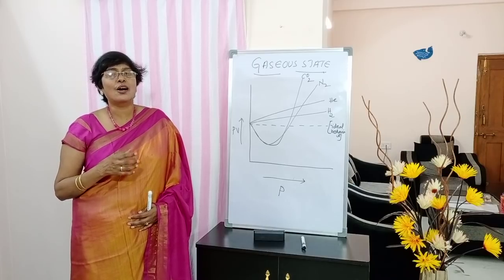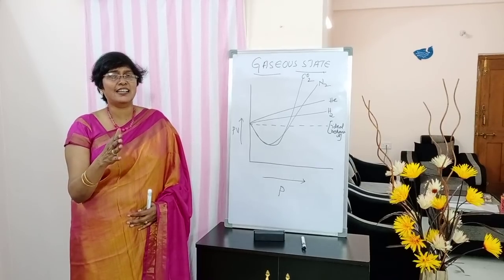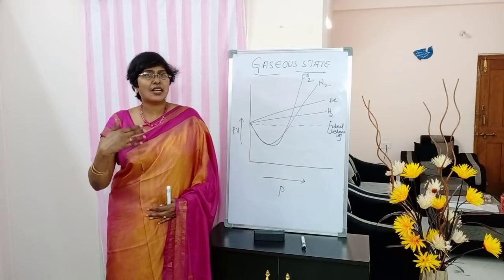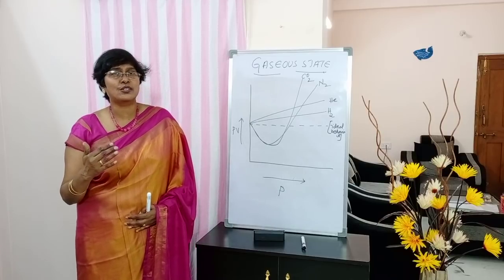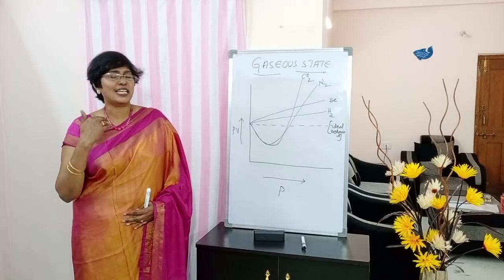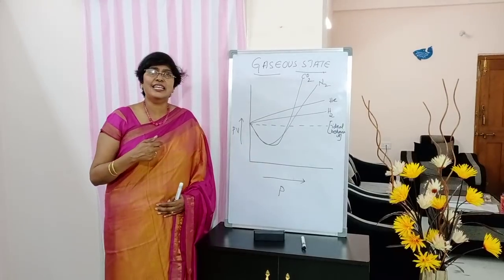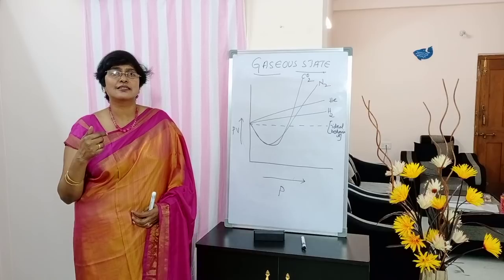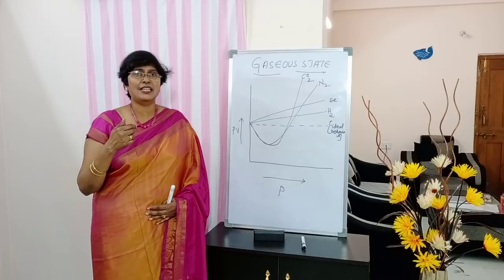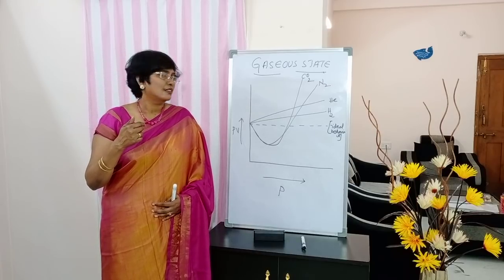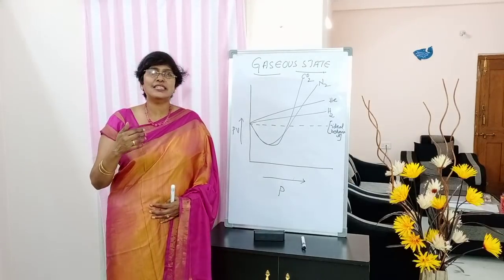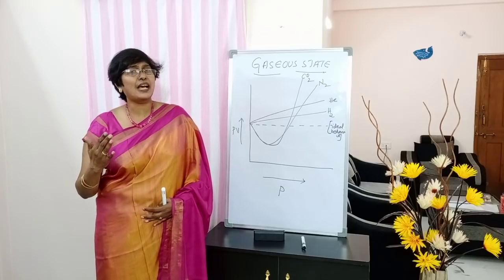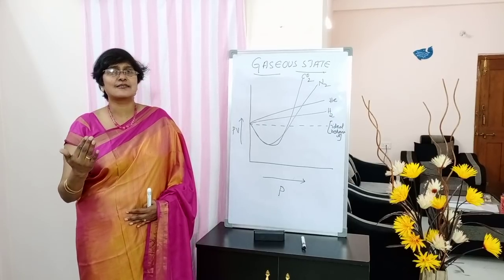Now how to explain this above the straight line and below the straight line. Write down, students, in the case of hydrogen and helium, the PV values are higher than the PV values of ideal gas.